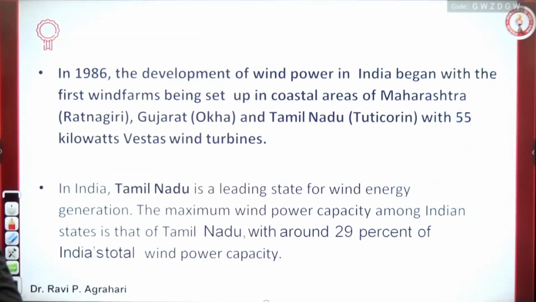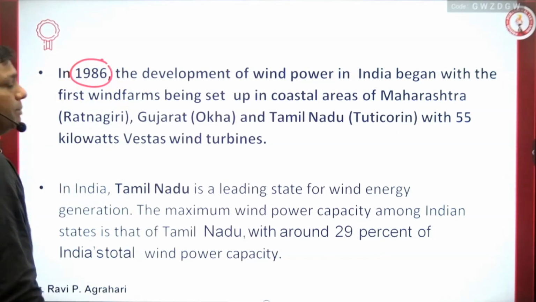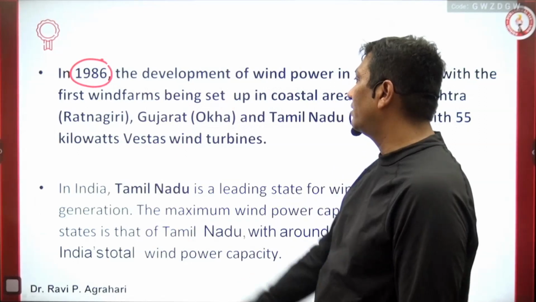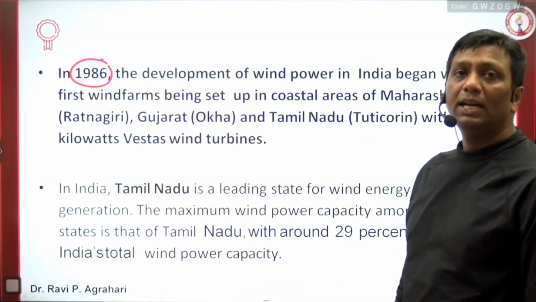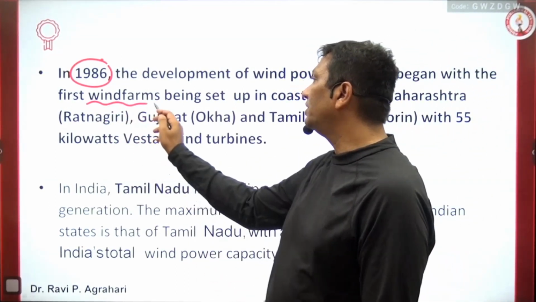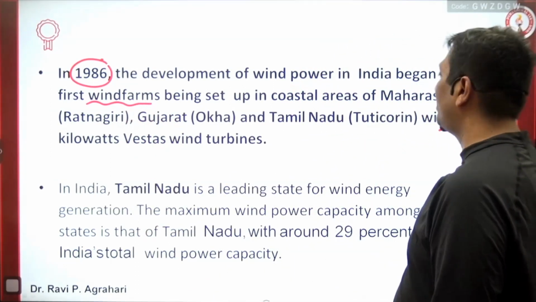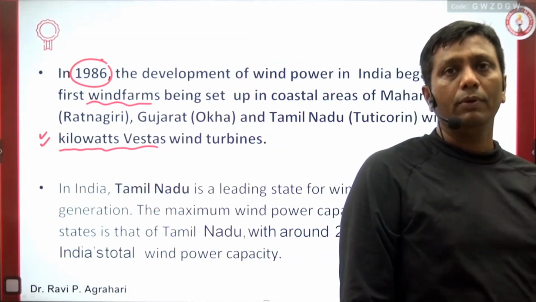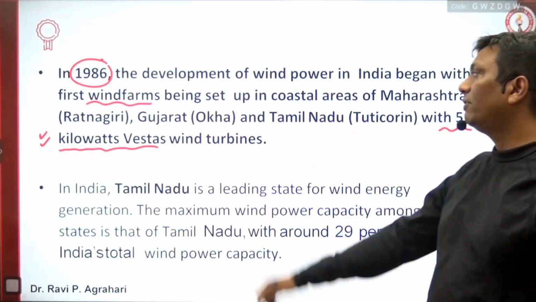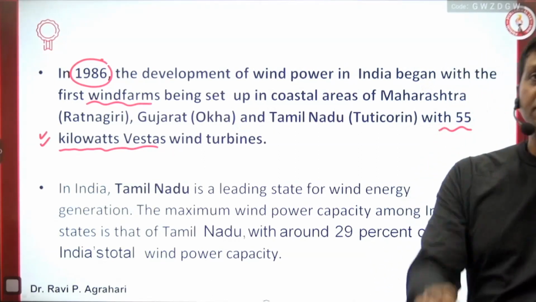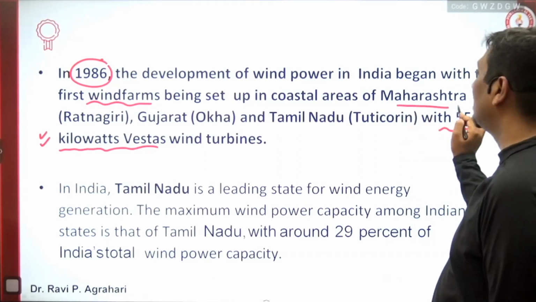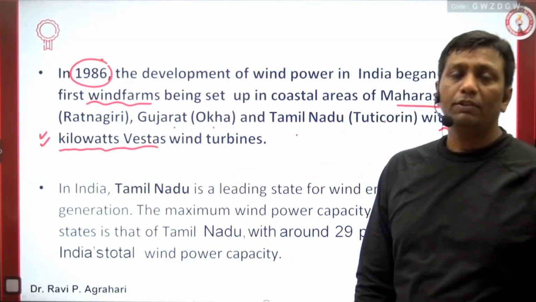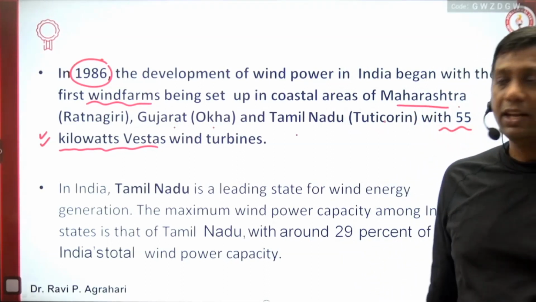Now come here, guys. In 1986 was the beginning in India. India set up its first wind farm with a total capacity of 55 kilowatts. These are the three areas where wind turbines were first set up for power generation: Ratnagiri in Maharashtra, Okha in Gujarat, and Tuticorin in Tamil Nadu. With 55 kilowatts, that is the beginning in Indian history, guys.